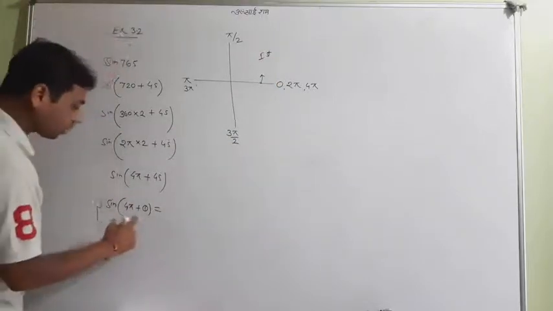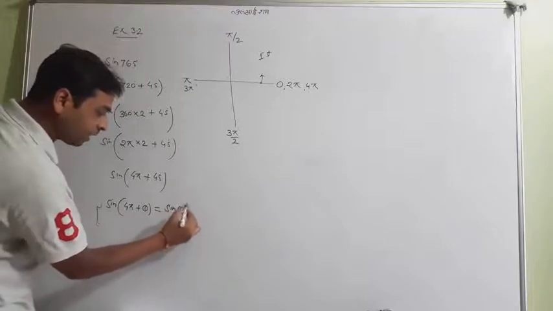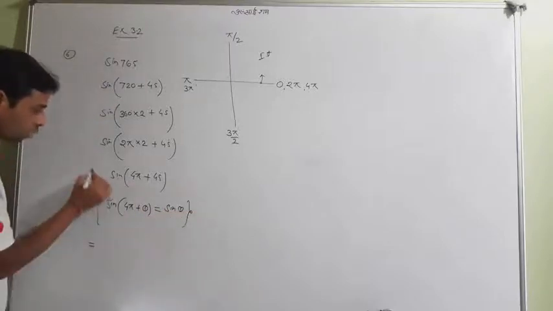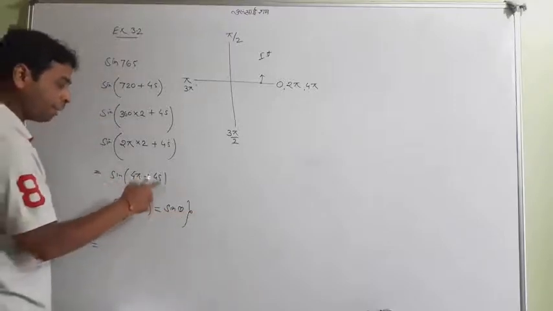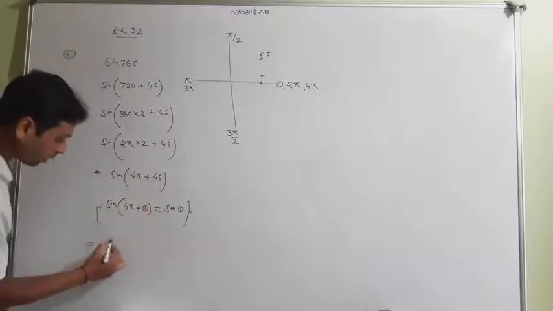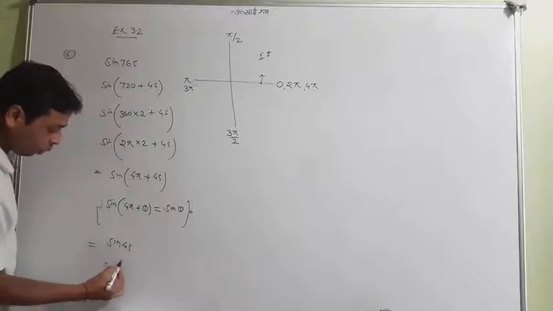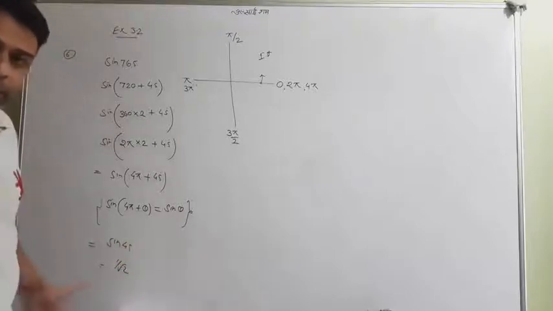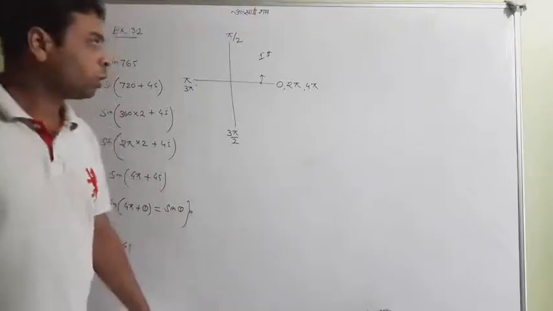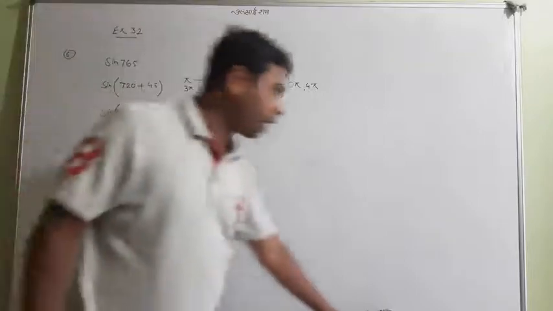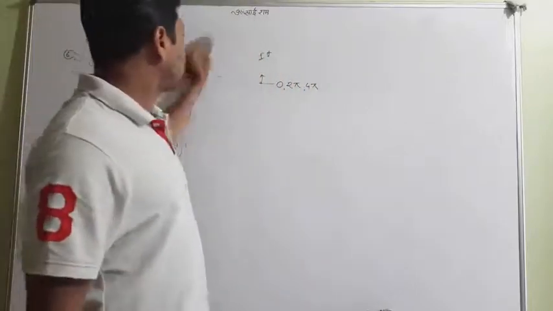So the answer for sine of 4 pi plus theta is itself sine theta. So sine of 4 pi plus 45 is sine 45, and sine 45 is itself 1 by root 2, and that's the answer to the question. So this is a way of doing a large angle. How to do it? I just taught you here.